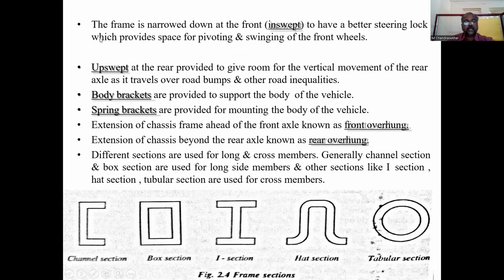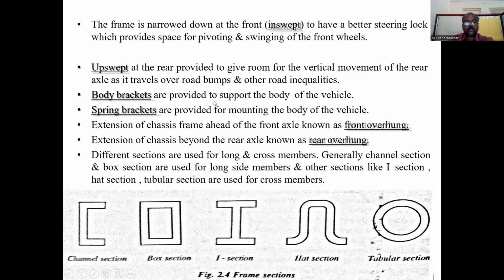That means for turning of the wheels with proper turning angle, which provides the space for pivoting and swinging of the front axle. The upswept at the rear end is provided to give room for the vertical movement of the rear axle as it travels over road bumps and other road inequalities.